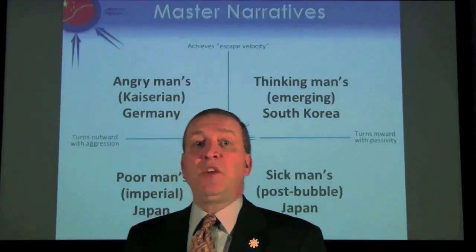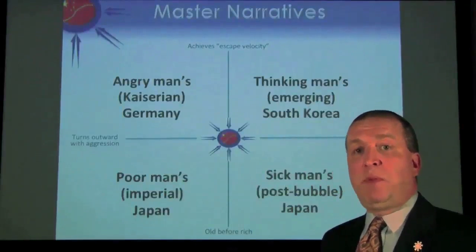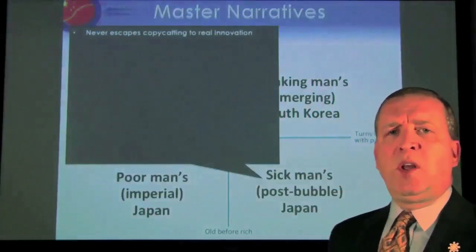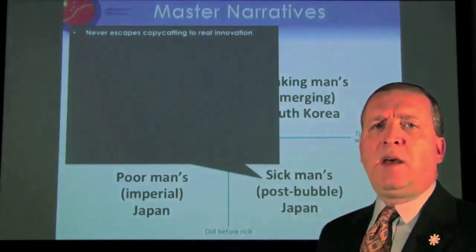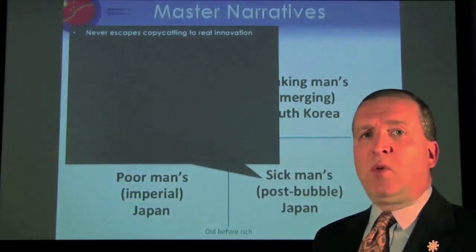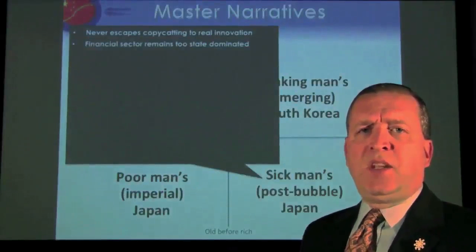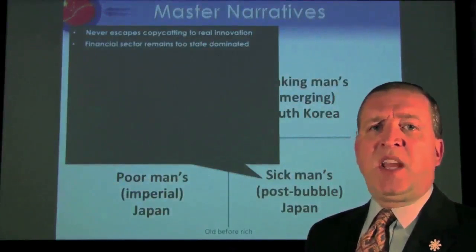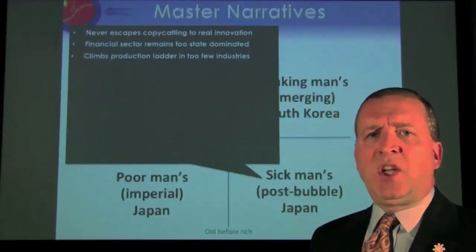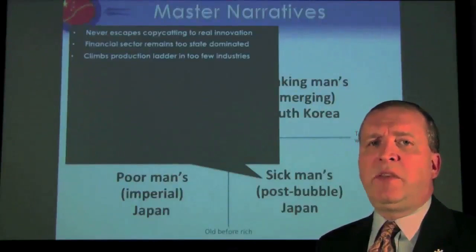Now let's look at the individual scenarios in more detail. First, the sick man's Japan, post-bubble. Various characteristics we're looking for here. Never escapes the copycatting of other people's technology, never really moves to new and real innovation. The financial sector remains very much state-dominated. The climbing of the production ladder is achieved in several industries, but not enough to really achieve escape velocity.